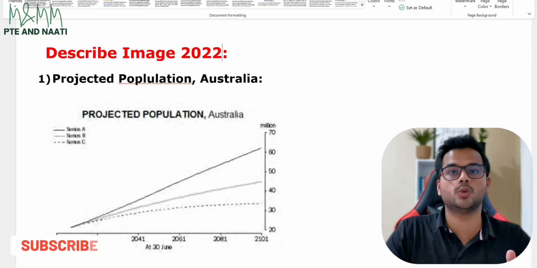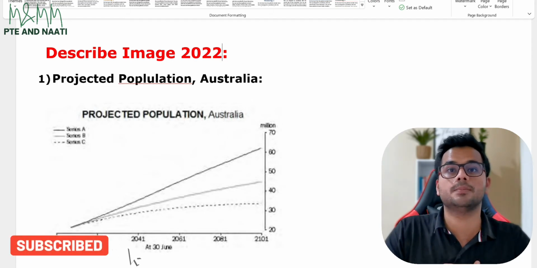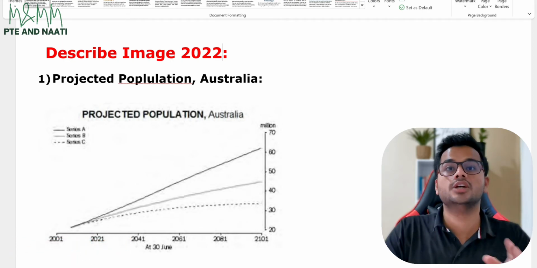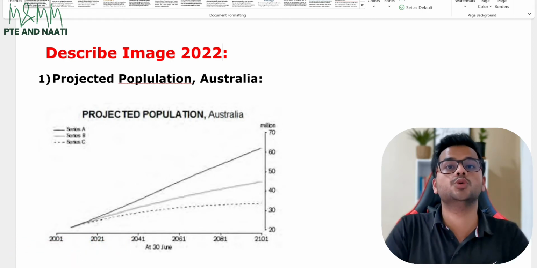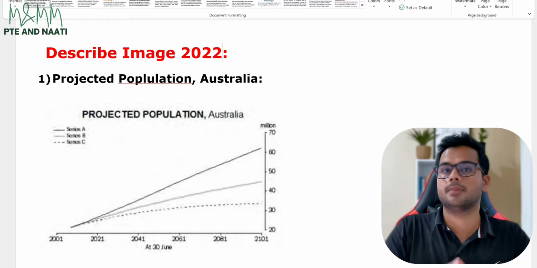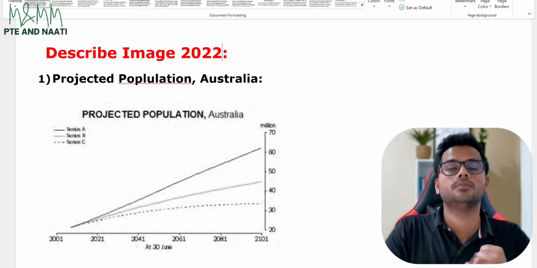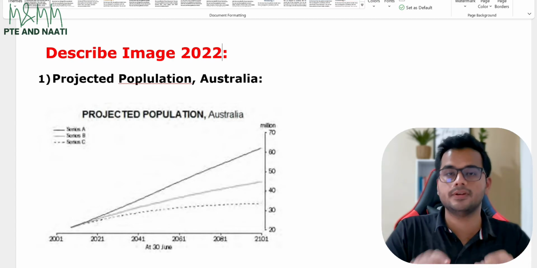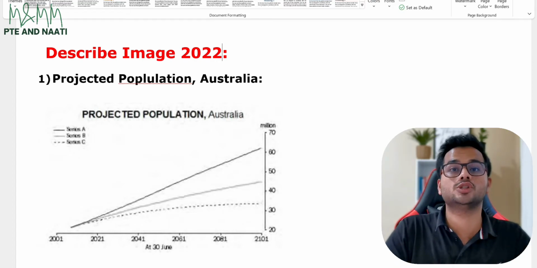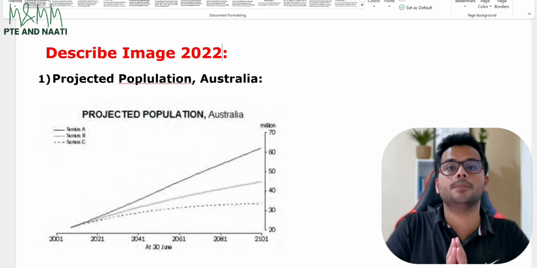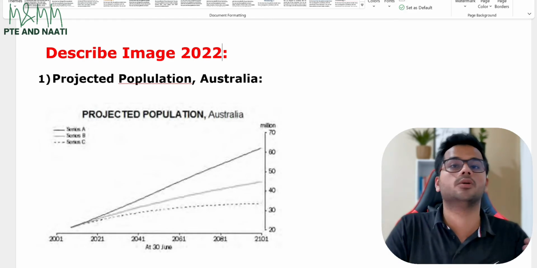You can't speak for 25-30 seconds without taking any breath in between. You will run out of breath because you are a human being. So always make sure you take those relevant pauses. I'm not asking you to just stop there for 5 seconds, but relevant natural pauses are definitely correct. You will not lose marks for that. Forget about losing marks, you will actually attain a lot of marks in your pronunciation because you are giving the computer a human response instead of a robotic response.